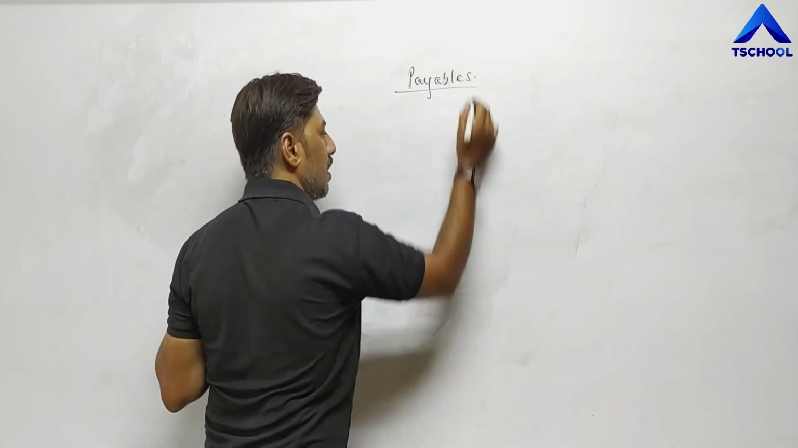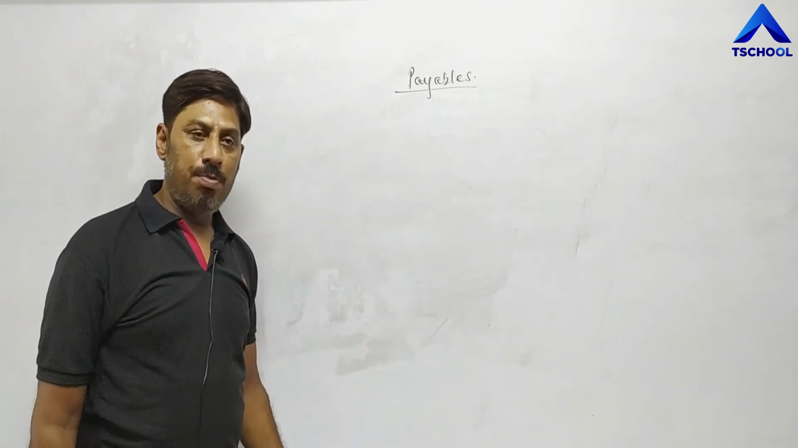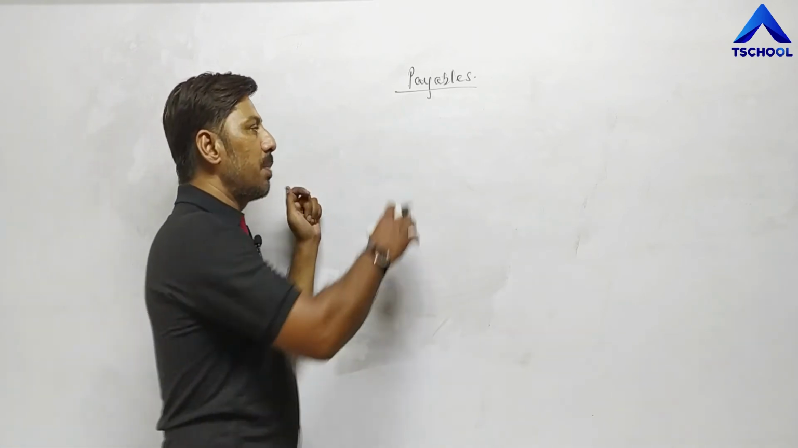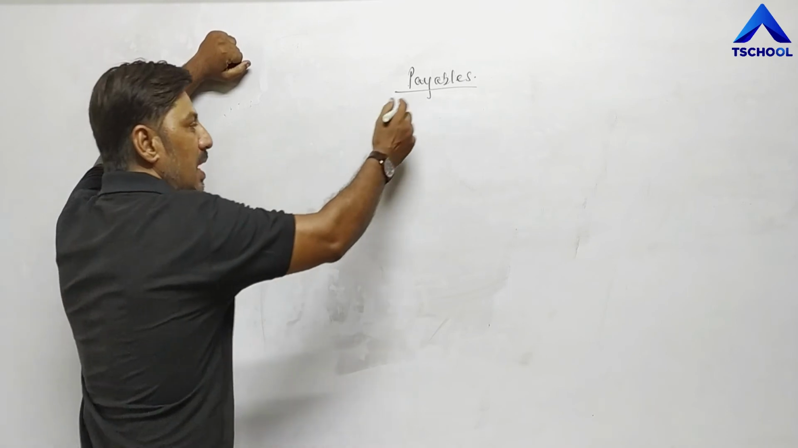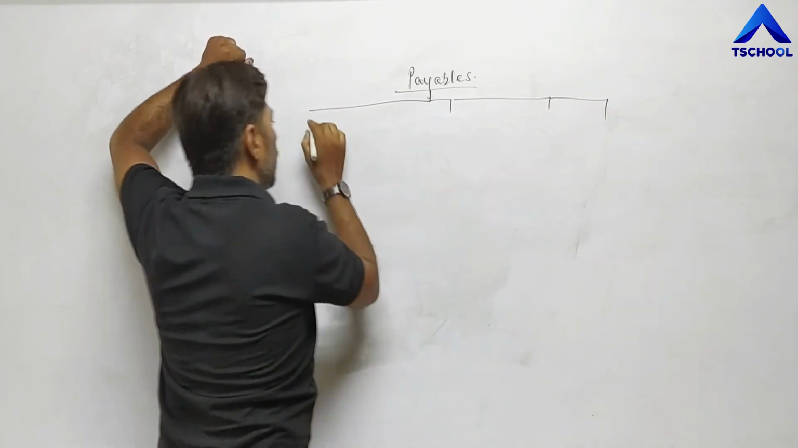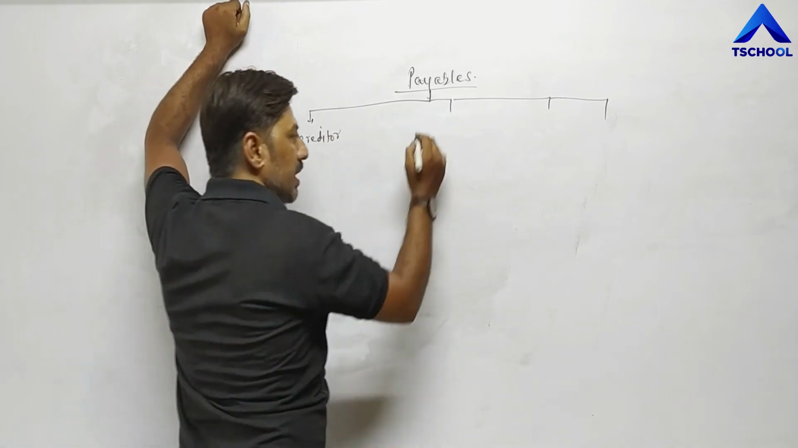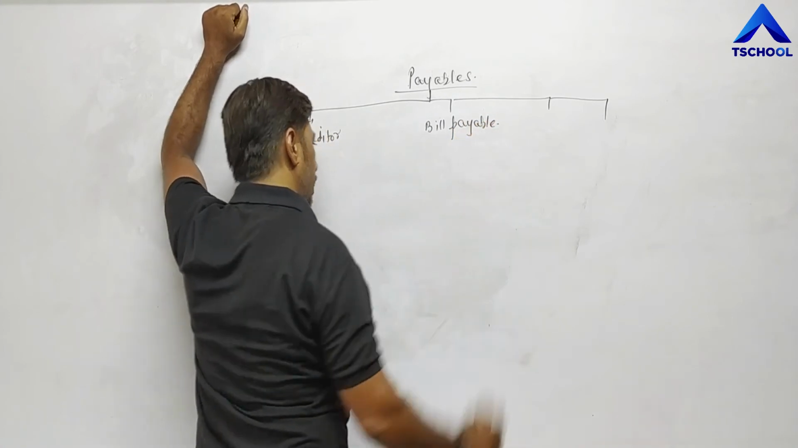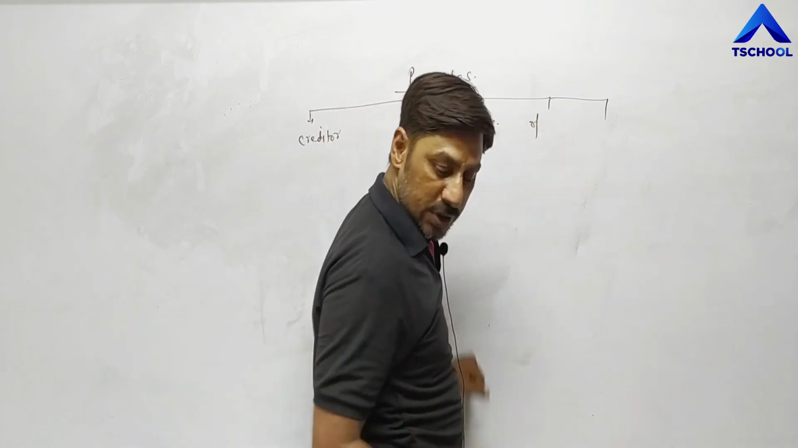Now next part is payables. Payables means any amount which business units need to pay in future. Means it is a kind of liability which business units are required to pay in future. That is called payables. And payables have different names. First, creditor. Second, bill payable. Third one is outstanding expense.